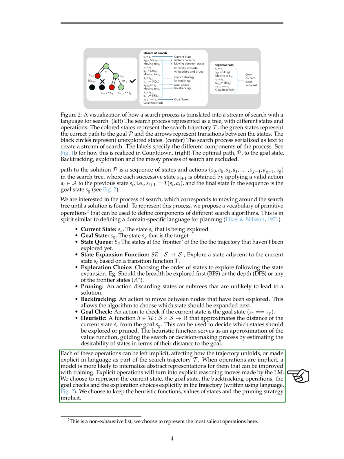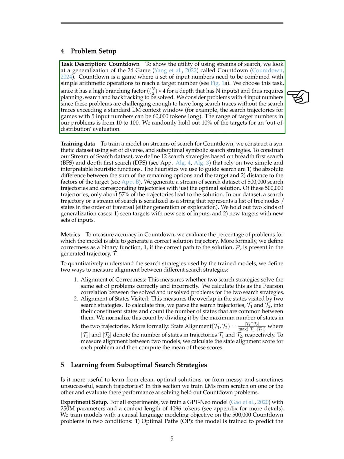We choose to make the current state, goal state, backtracking, goal checks, and exploration choices explicit in the trajectory. However, we keep heuristic functions, state values, and pruning strategies implicit. For our task example, Countdown, a variation of the 24 game, we demonstrate the use of search streams.